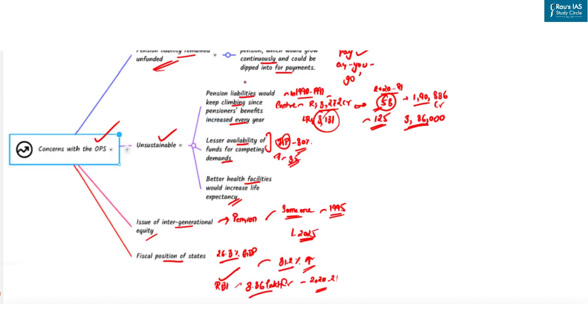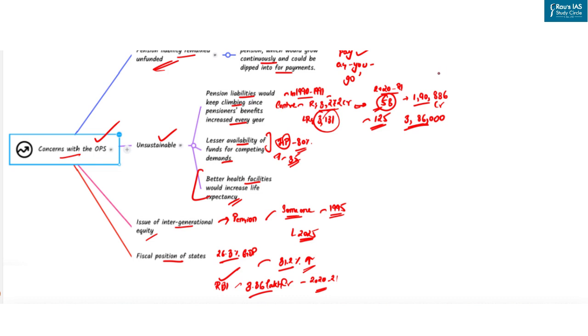Now, having seen the important facts with respect to the national pension system, the differences between the national and the old pension system, why there is a need for pension, and what the concerns with pension are, one should understand that for the first time in human history, people aged 65 and over outnumber children aged 5 or younger. While this stress may be less for a country such as India, which has a relatively younger population profile, there is such a thing as longevity risk, which we have already discussed. Longevity risk points to a scenario where rising life expectancy could result in pension and insurance companies needing more cash because people are living longer than anticipated.